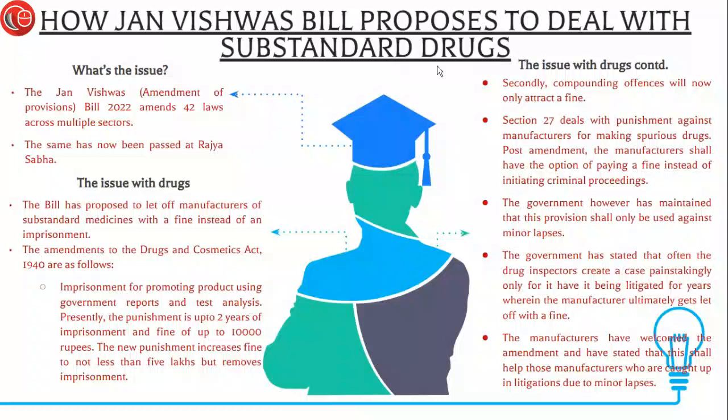So what is a substandard drug, one might ask, which is a legitimate and valid question. A substandard drug would include drugs that fail the dissolution test. What is a dissolution test? It is the rate at which a tablet or a capsule releases the active ingredient in the body. It also includes a drug that does not contain the full dose of the medicine as mentioned on the medicine cover.